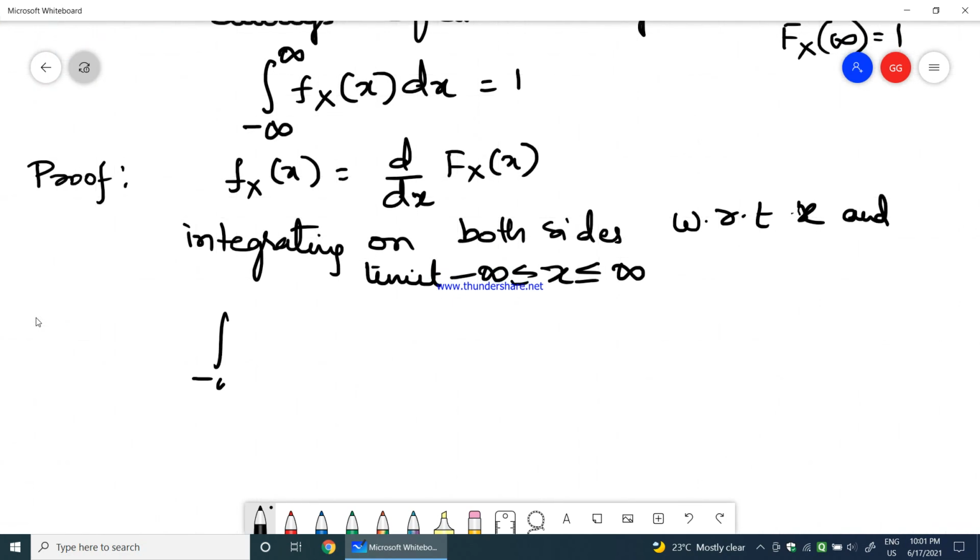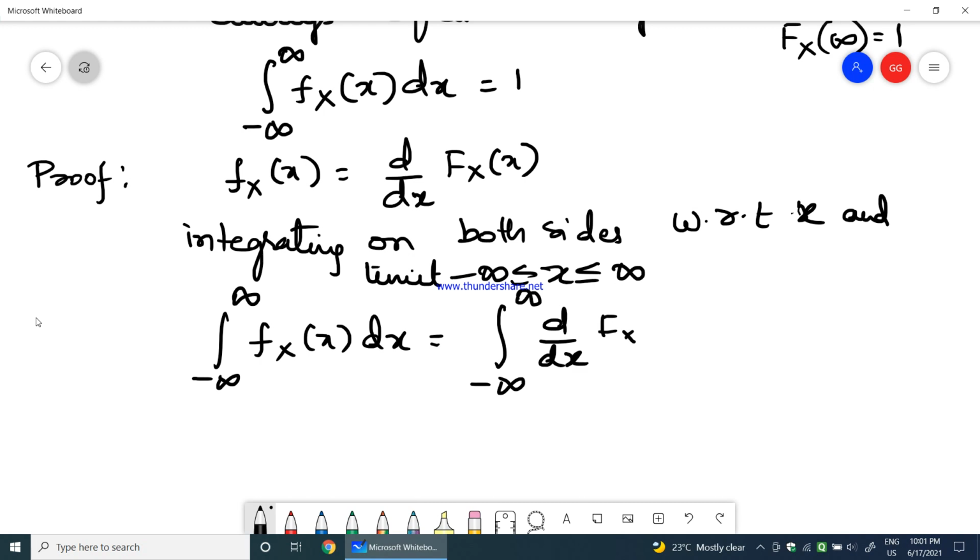Integration from minus infinity to plus infinity of fX(x) dx equals integration from minus infinity to plus infinity of d by dx of FX(x). Integration and differentiation get cancelled, and the limit is applied to FX(x), from minus infinity to plus infinity.